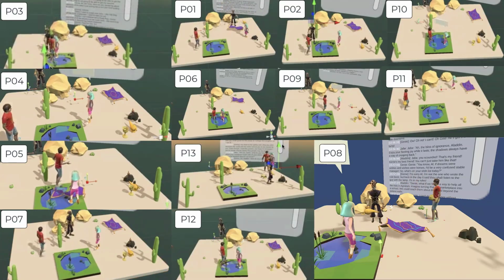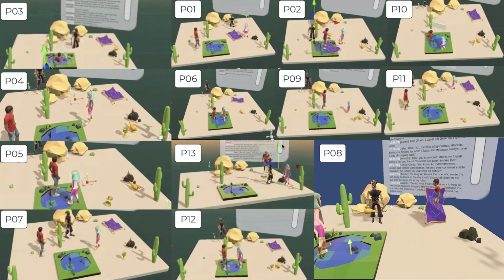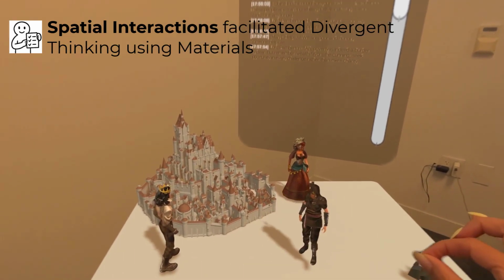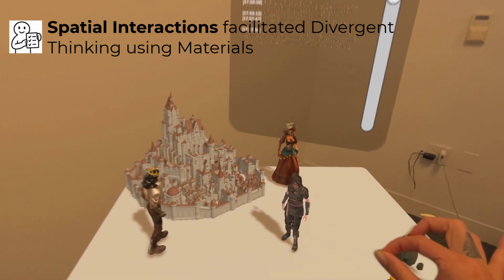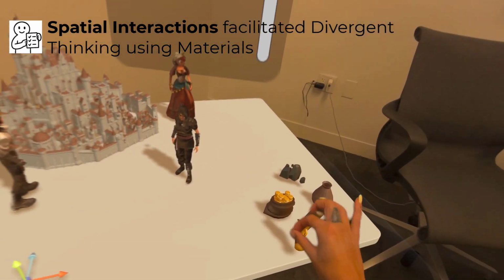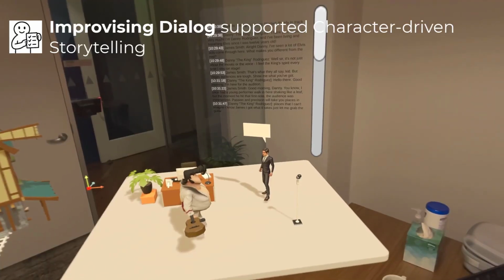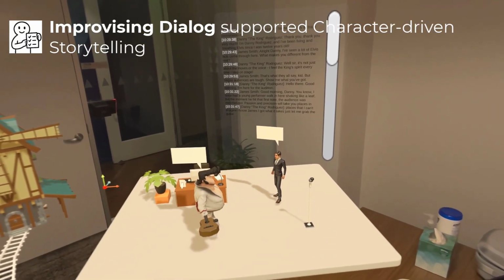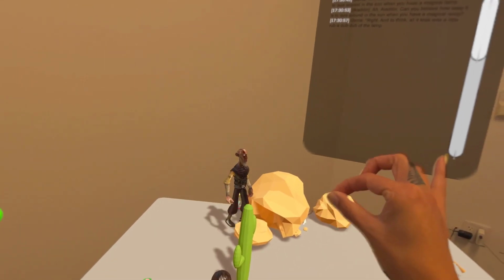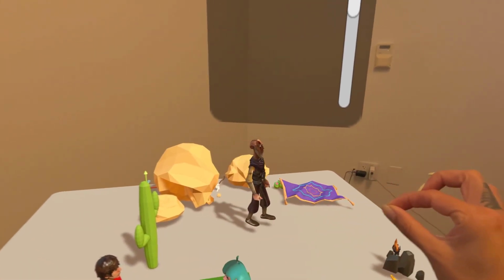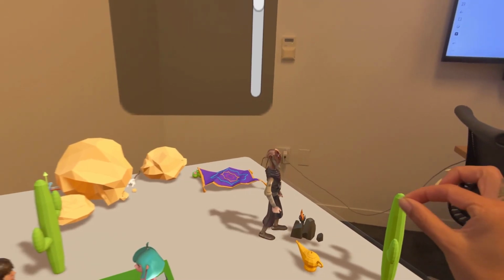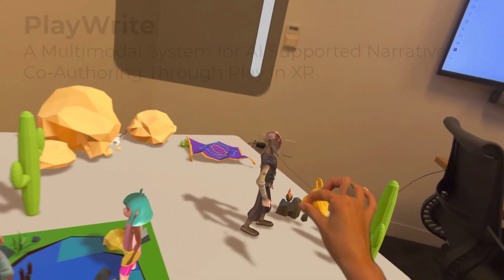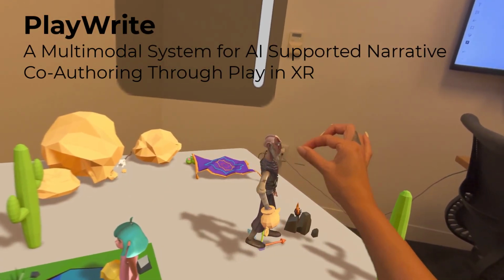We found that PlayWrite encouraged expressive, spontaneous, and playful storytelling. The spatial interactions facilitated divergent thinking using materials, while improvising dialogue supported character-driven storytelling. Together, PlayWrite explores that play, with spatial interactions and spontaneous dialogue, can serve as a complementary way to create stories beyond writing and text prompting.